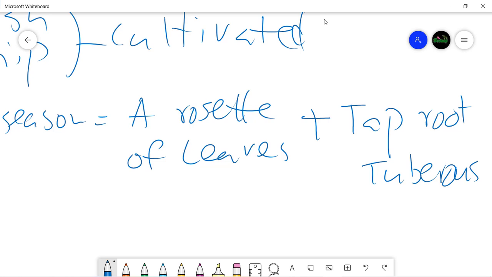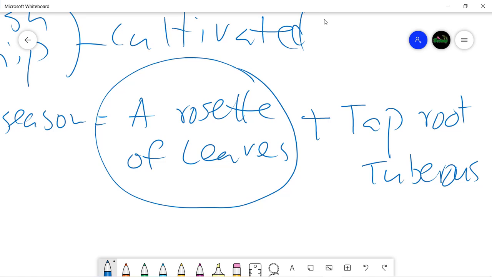Tuberous taproot is a swollen taproot because of stored food material. Now, when the season ends, at the end of the first season, the aerial part of the plant, that is these rosette leaves, they die away and the root remains inside the soil.